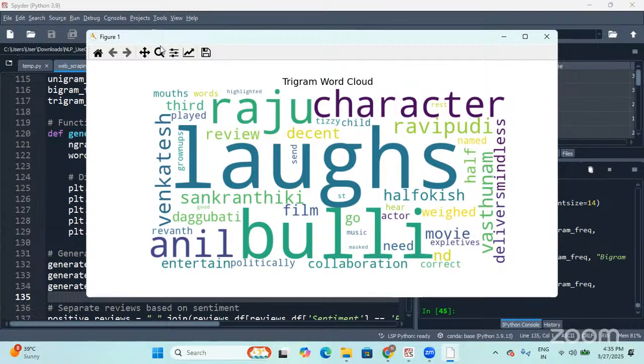Okay. So probably in these particular reviews, we don't have any trigram words that are important, but when you work on any other context, yes, you may understand the difference between unigram, bigram, and trigram. Now, I just completed the grams.